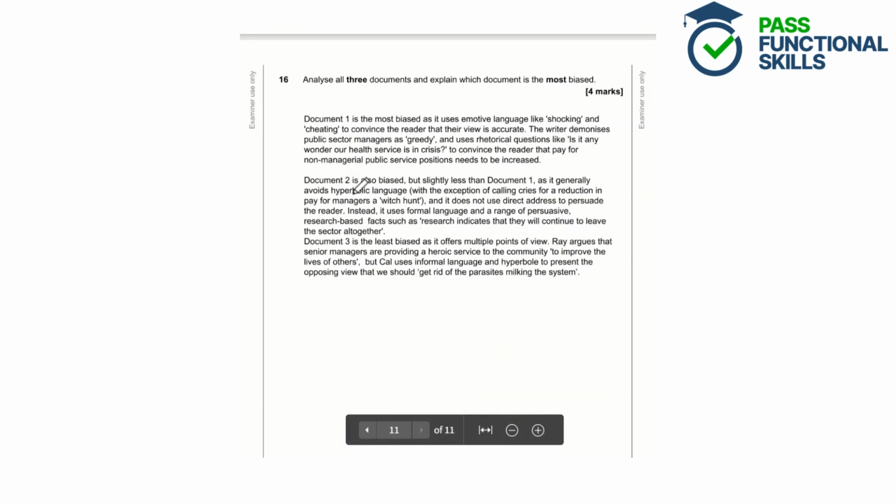Question 16. Analyse all 3 documents and explain which document is the most biased. Okay, so for this question we need to look at all 3 documents and we need to explain which document is the most biased. So this keyword explain means that we need to say why. So we can't just say document 1 is the most biased. We need to explain why we know that.